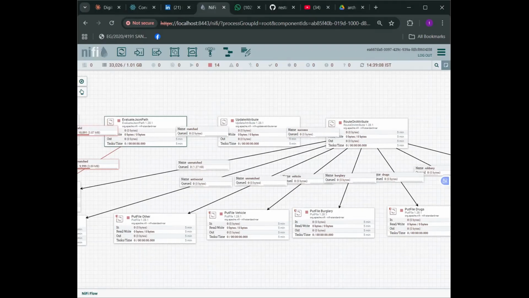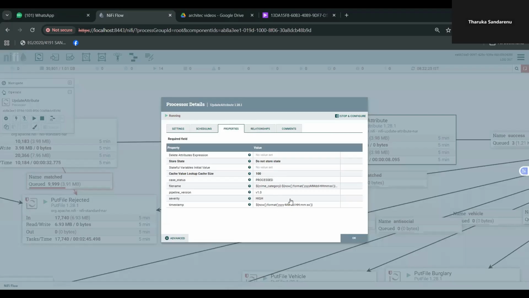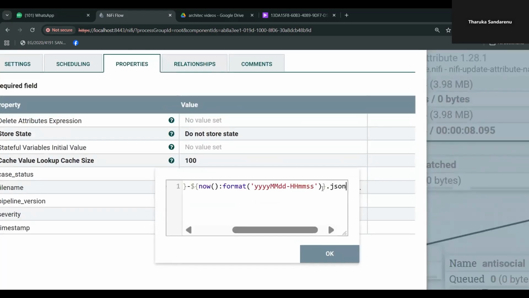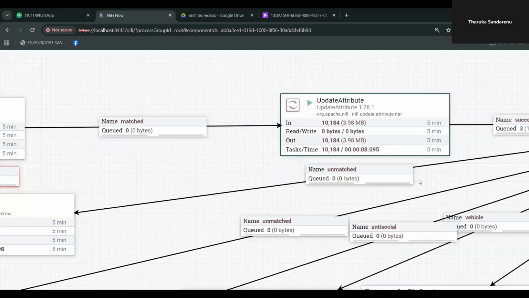Next, update attribute. It is my data transformation step. A dynamic file name is generated combining crime category and timestamp, making every file uniquely identifiable. A processing timestamp and case status of processed are also added, giving each record full audit information.